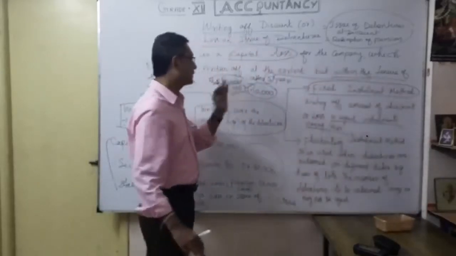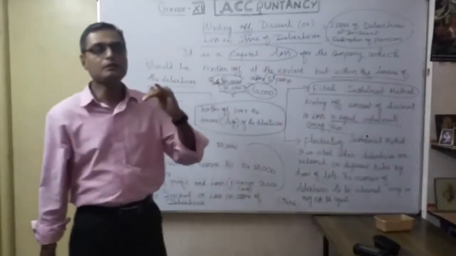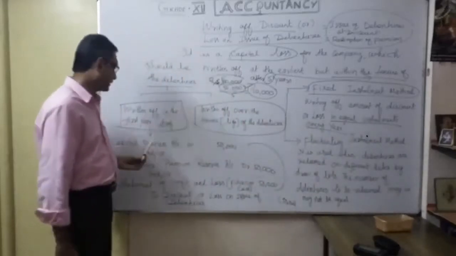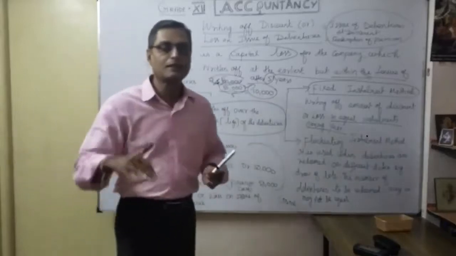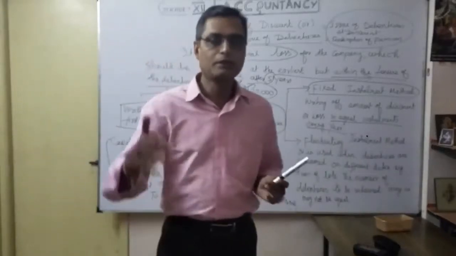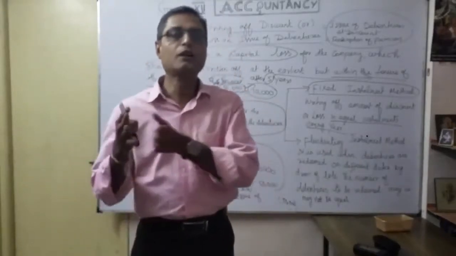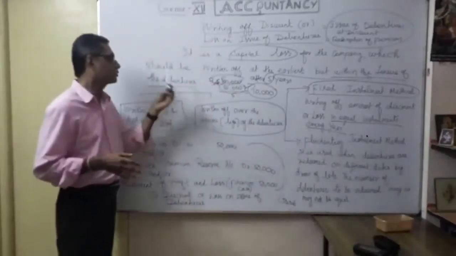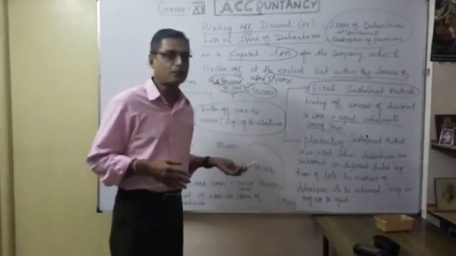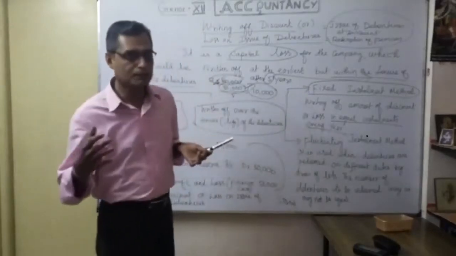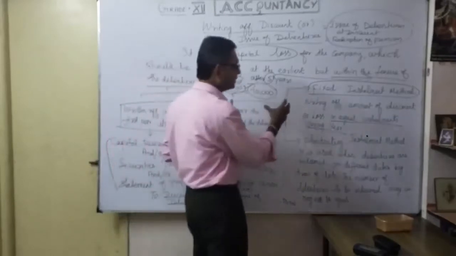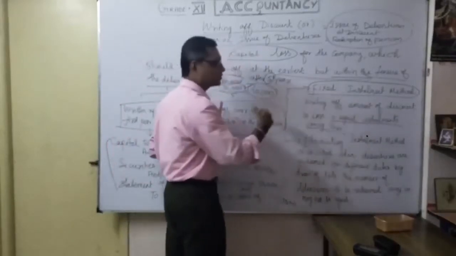So why are you following this method? We want to maintain our profit. Suppose in the same year you compensate the entire 50,000, automatically our profit becomes low, becomes reduced. Even though you can show it as a loss and write it off, to avoid that, instead of writing it off in the same year, you write off every year. So according to the method, you can choose.